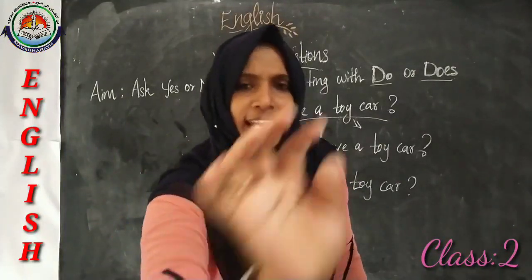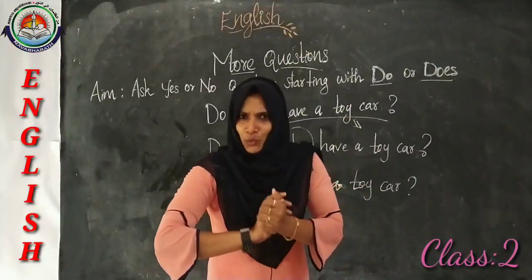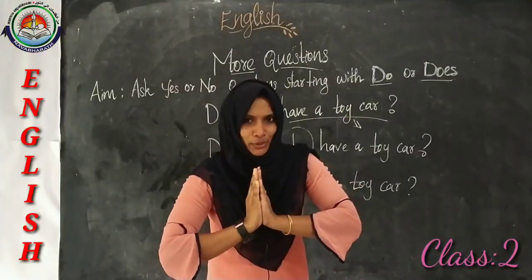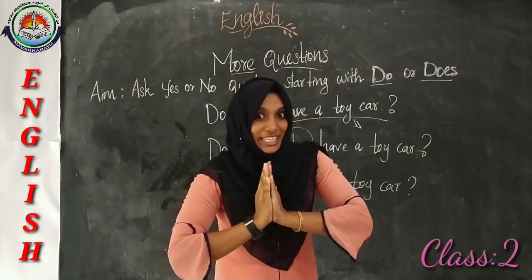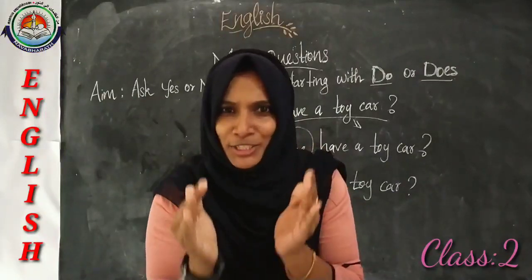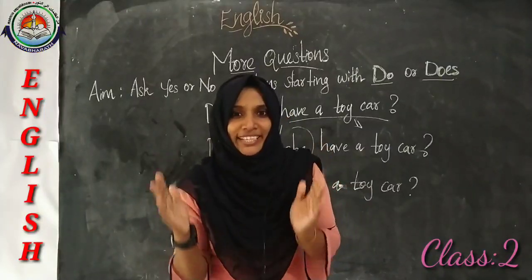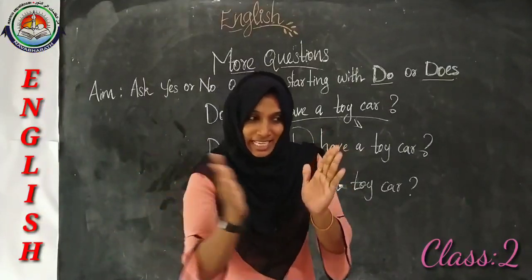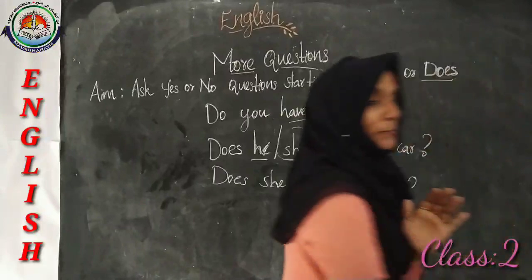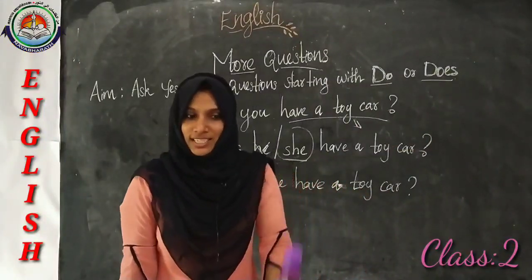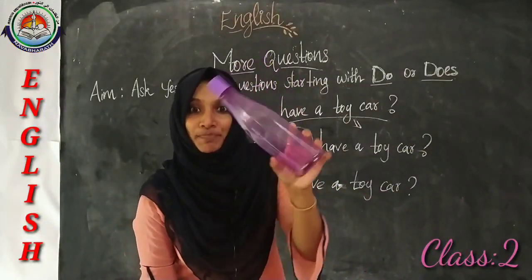Okay dears, do you know what we are going to do now? Yes, we are going to play a very interesting game. In this game we are using an empty bottle.